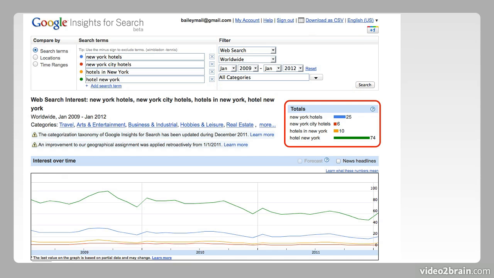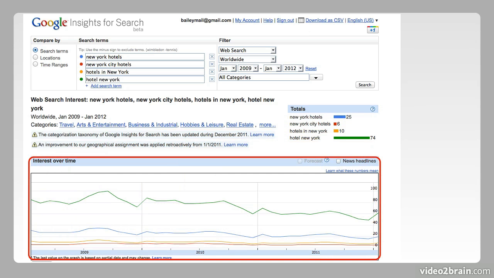Well, the first insight that it gives us is that the phrase Hotel New York is searched on many more times than the rest of the keywords. So comparatively, there are many more searches for that word on Google. However, when we compare over time, we see that each of the terms has a specific trend. It increases in specific times of the year, and it decreases at specific times of the year. And for the last 3 years, we can see that the trend is very similar, so we can predict it. We know that it's going to happen.